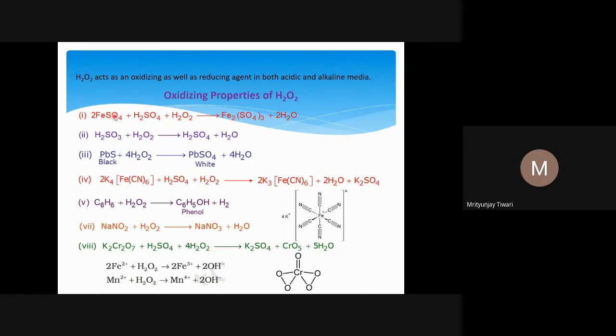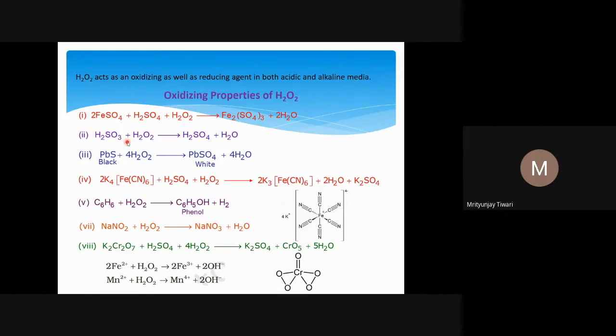And in sulfate, we know the sulfur oxidation number is highest. We have seen earlier that it's +6, so it cannot further oxidize sulfur in this example. So it is ferric sulfate that we get as a product, and since this is in acidic medium, we'll also get some H+ ion. This is only to show that this reaction is happening in acidic medium.